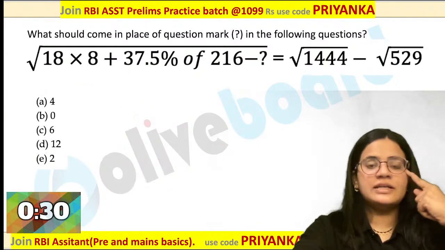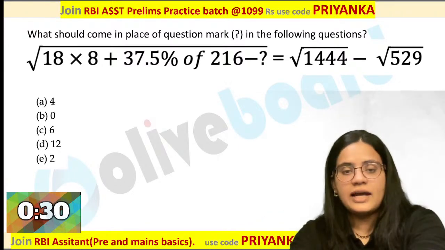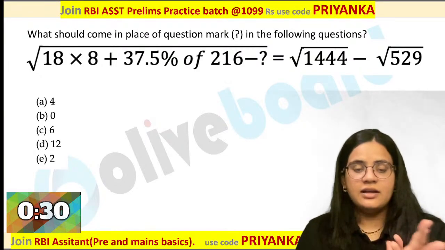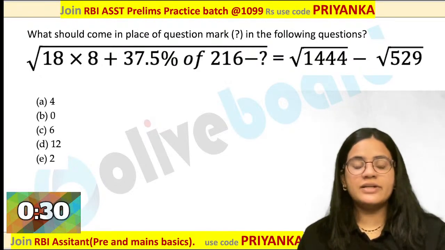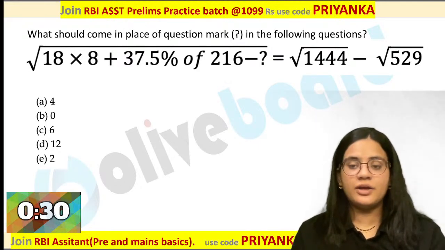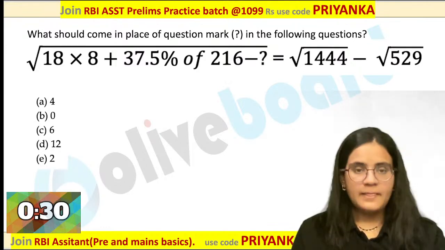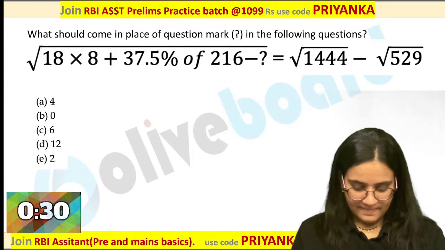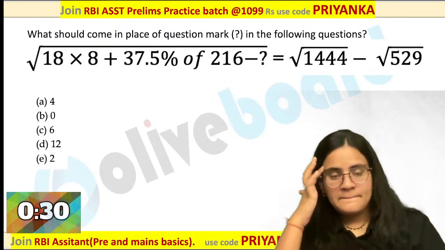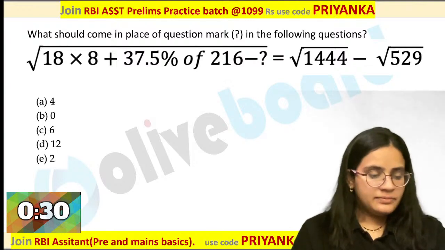Let us quickly move on to the last question of today, that is based on the simplification and approximation. Let me see who all are getting the correct answer for this one. Yes. And at the end, you have to tell me how many questions you got right. We did 20 questions today. So you have to tell me how many questions you got right today over here. Okay. So yes, can you give it a try? Really wonderful question based on the square root values over here. Let me see who all are getting this one right. The last question of today.